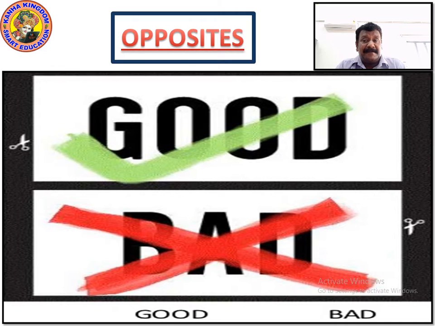What are bad practices? Pushing somebody, talking in the class, these are all bad habits. So you have to avoid all the bad habits. That's bad. So now let's look at what is good, what is bad. Write down the spelling of good, G-O-O-D, good, B-A-D, bad. So now I have told you about good things and bad things as well. You understand about the opposites, right? Opposite of good is bad and bad is good. Please write this down.